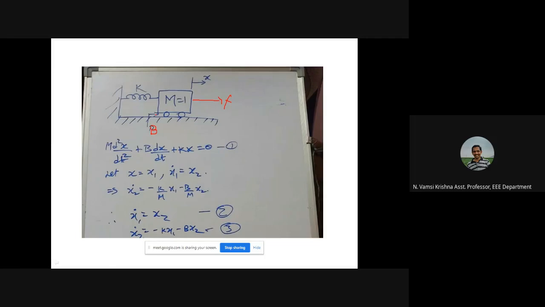Now we need to define the state variables. First we take the displacement made by the system, x, as the first state variable x1, and the derivative of that, x1 dot, is taken as the second state variable x2. So how many state variables are to be considered? In general, what is the basis?